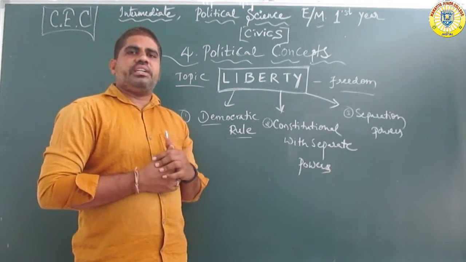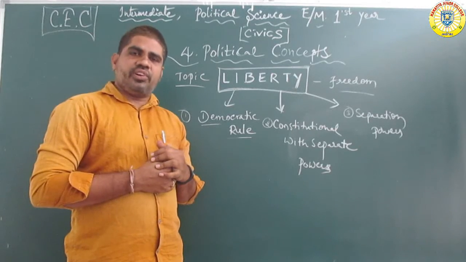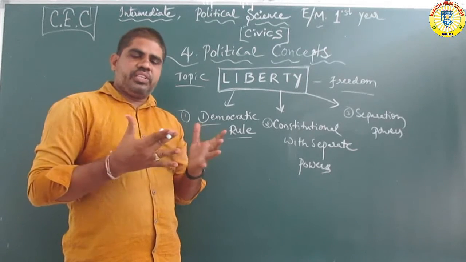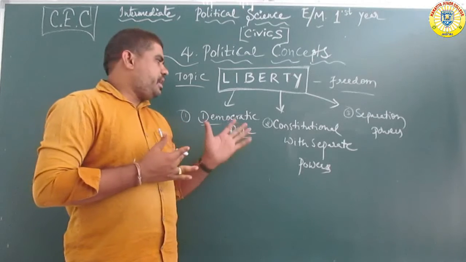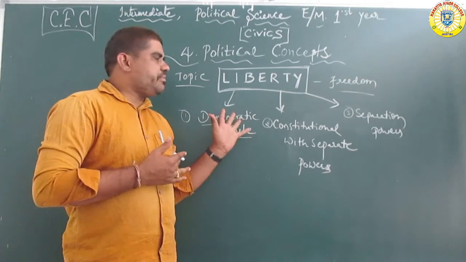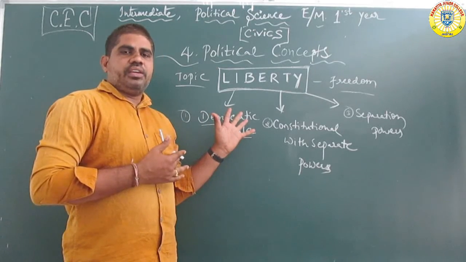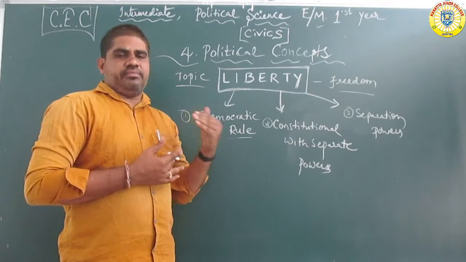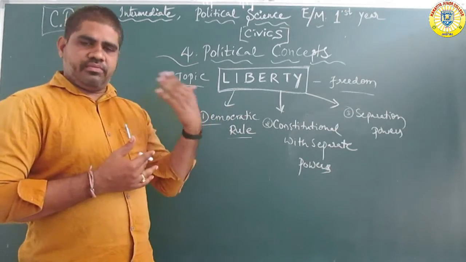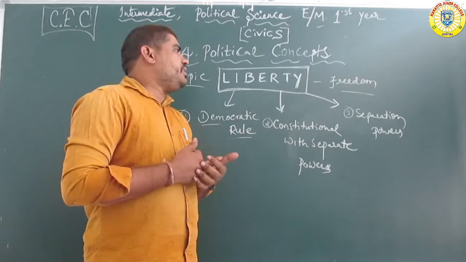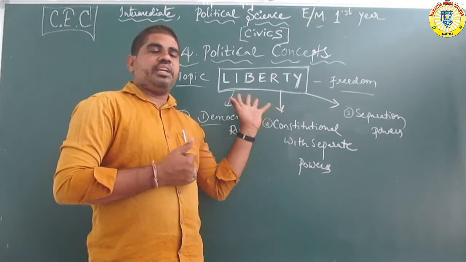In every democratic country, citizens follow this type of system. Male or female, any person must follow the liberty or freedom type of system.